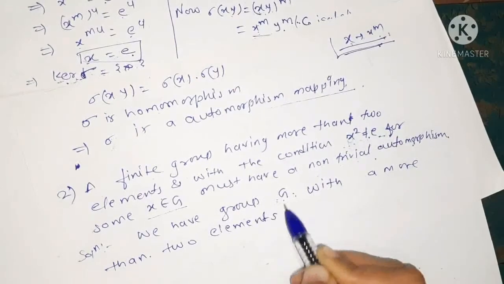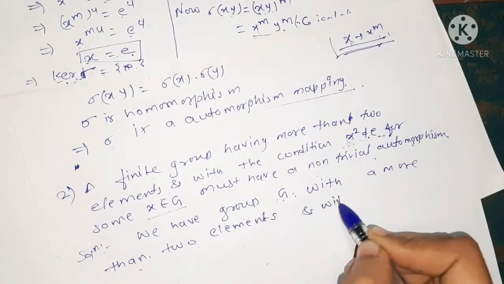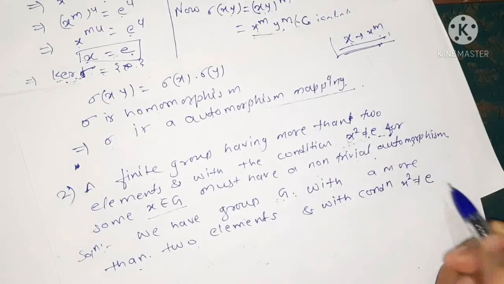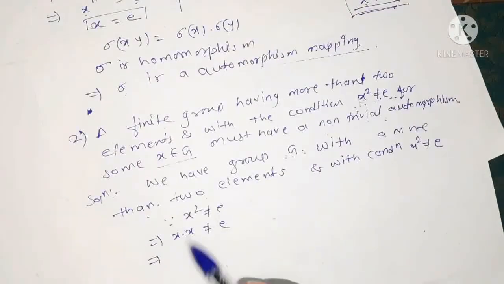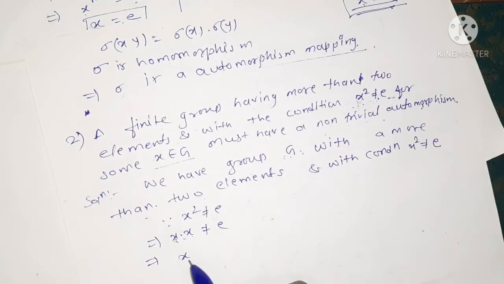We take this group G which contains more than 2 elements, with the condition that x square is not equal to e. Since x square is not equal to e, this implies x into x is not equal to e, so the product is not equal to e. It means x is not the inverse of x itself. So we can write x is not equal to x inverse.